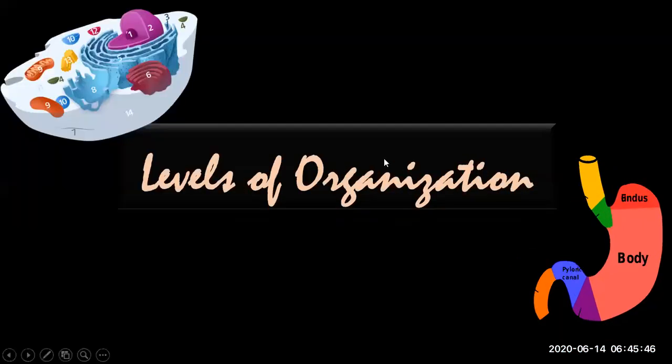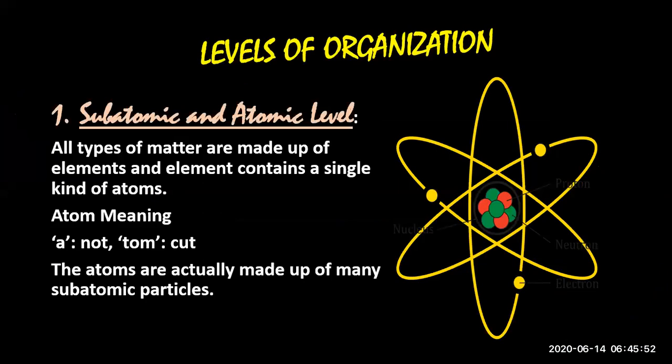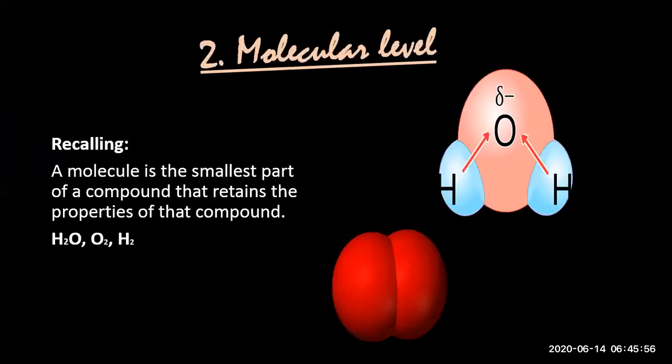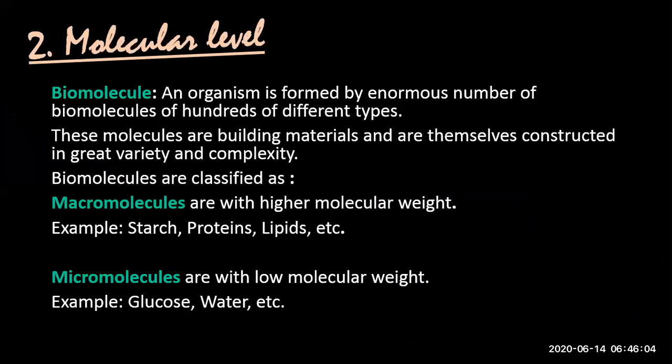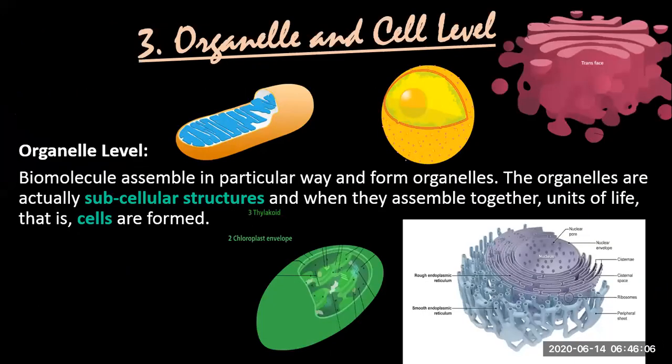Today the topic of my lecture is levels of organization. In the previous lecture, we covered the subatomic and atomic levels. We also covered the molecular level, where I told you that biomolecules do not exist in isolated form, rather they are complex structures.